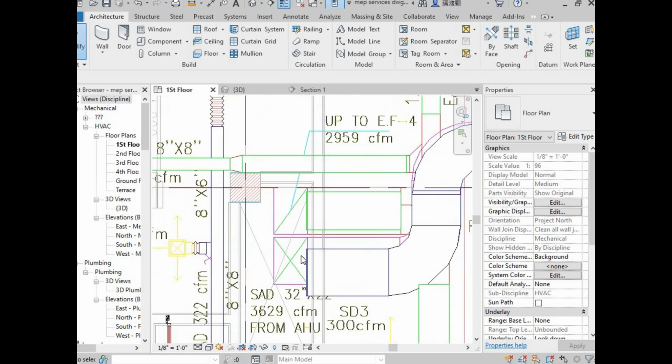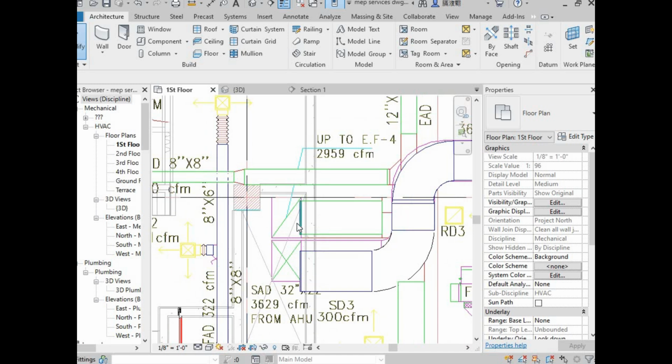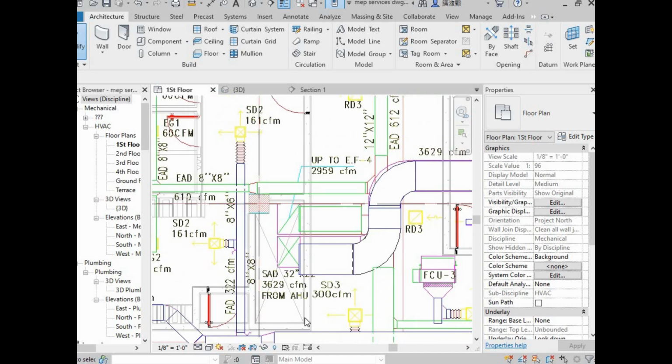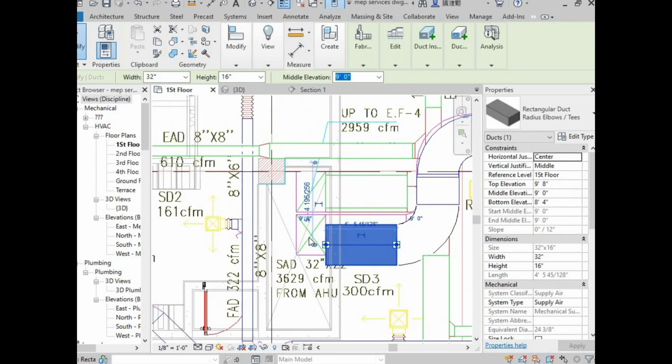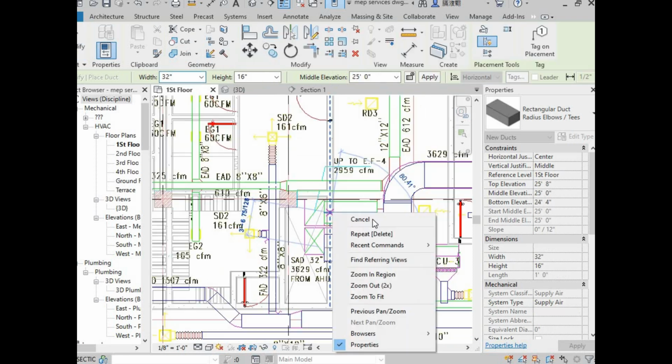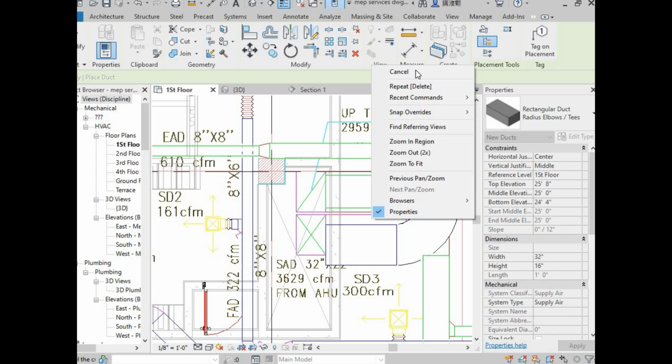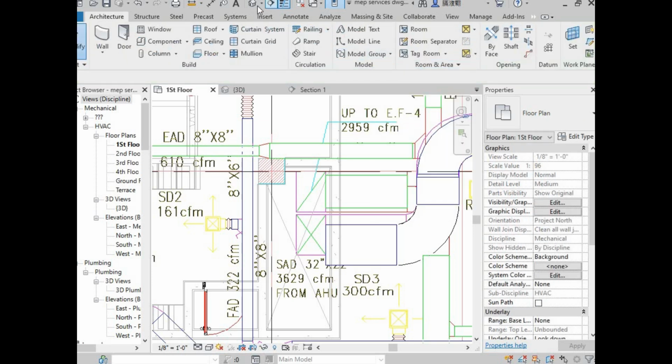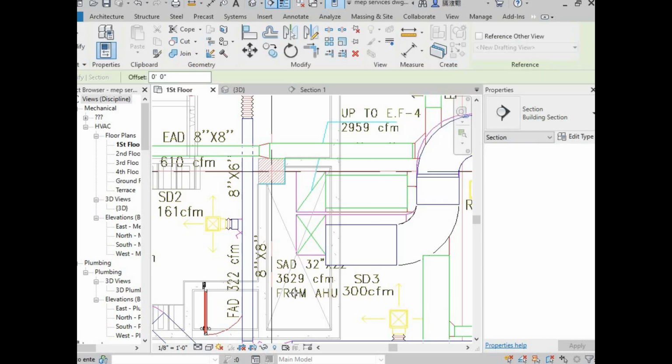So here it is. This is a shaft, this cross mark shaft, and here we are releasing the exhaust air from the shaft. So now click here, this is the cross, so this is showing here is an elevated duct. So I have to place a section here. Let's just see if it is happening with section.